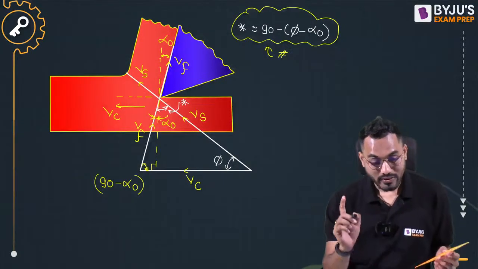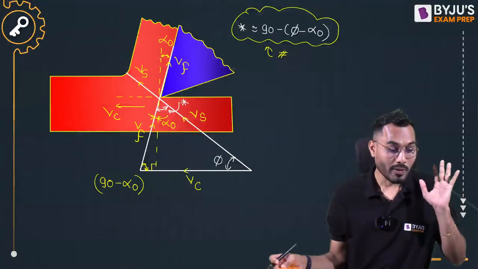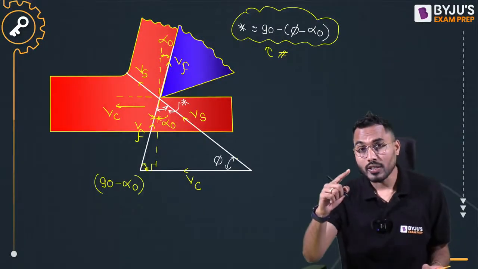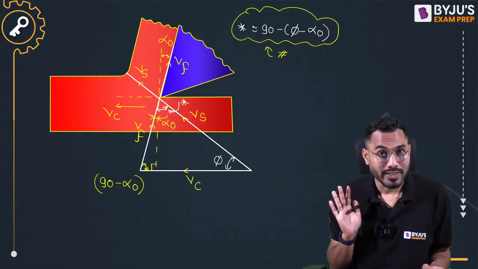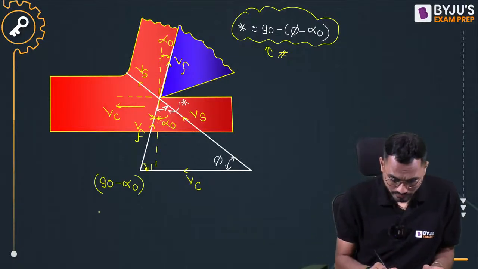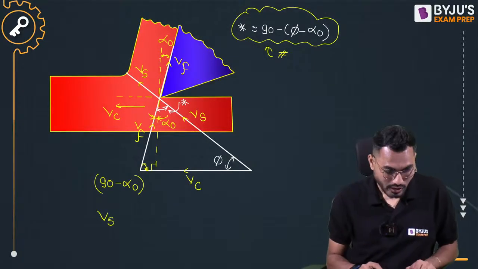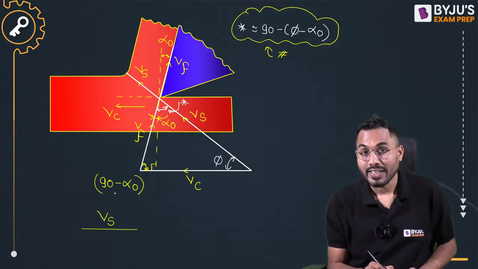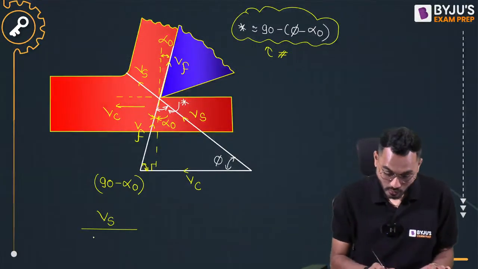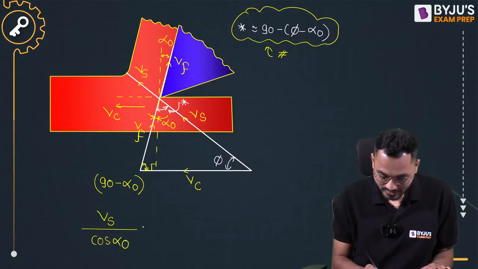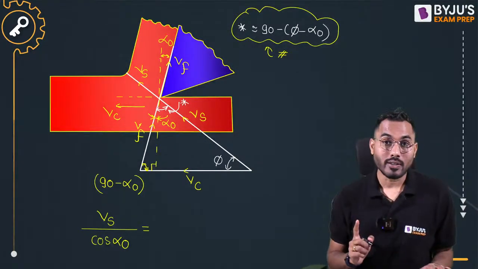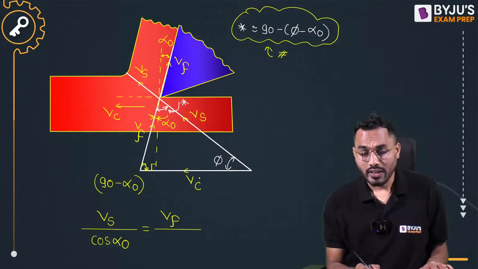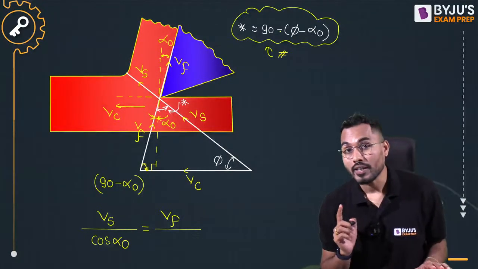Now with this velocity triangle, we have to calculate the shear velocity Vs. Can we set the relation between Vs with respect to Vf and Vc? We can. Vs is the shear plane velocity, and the angle opposite to it is 90 minus alpha 0, so sine of 90 minus alpha 0, which is cos alpha 0. We can take Vf or we can take Vc. If I take Vc, the opposite angle is 90 minus phi minus alpha 0.